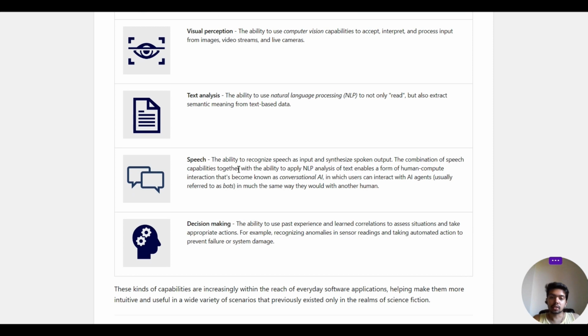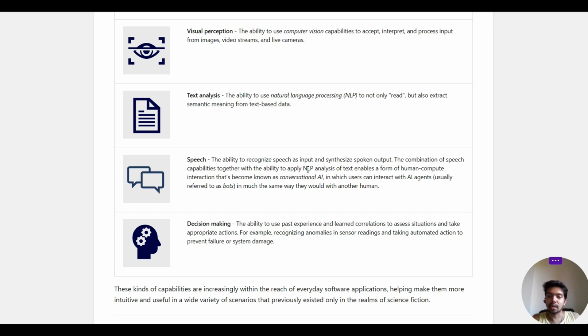Third is speech, the ability to recognize speech as input and synthesize spoken output. The combination of speech capabilities together with the NLP ability to analyze text enables a form of human-computer interaction that has become known as conversational AI, which is very famous these days.